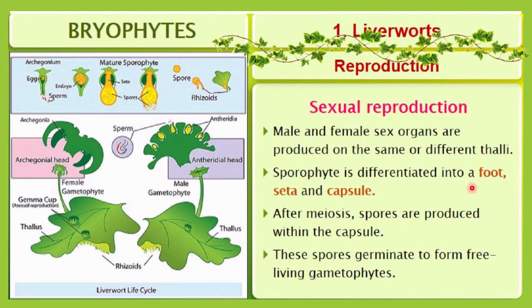This is one part of the sporophyte body. The sporophyte body has a foot, then the seta and capsule. Inside this capsule meiosis occurs and spores are formed. These spores germinate to form a free-living gametophyte. Here you can see, suppose this spore is released, then it will germinate. Rhizoids will be formed first, and then it will develop into a new individual in the form of a gametophyte like this. Here you can see a male gametophyte, and this one is a female gametophyte.